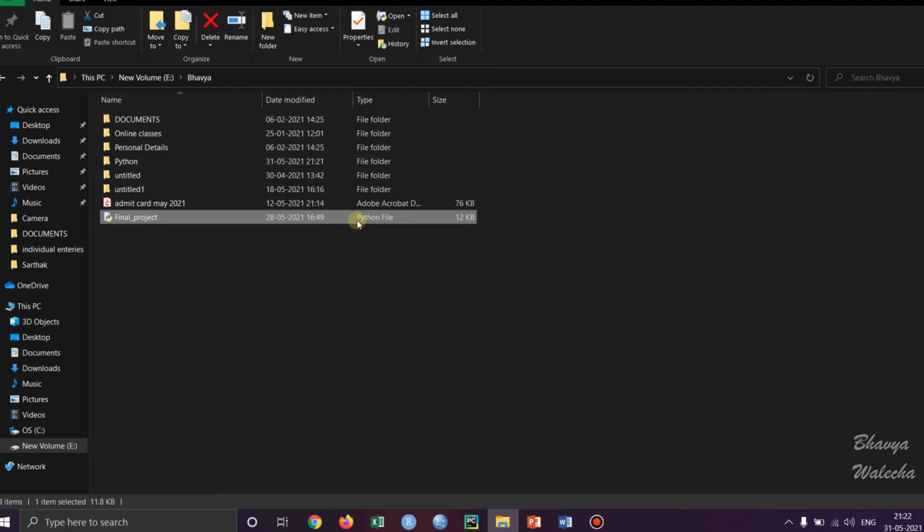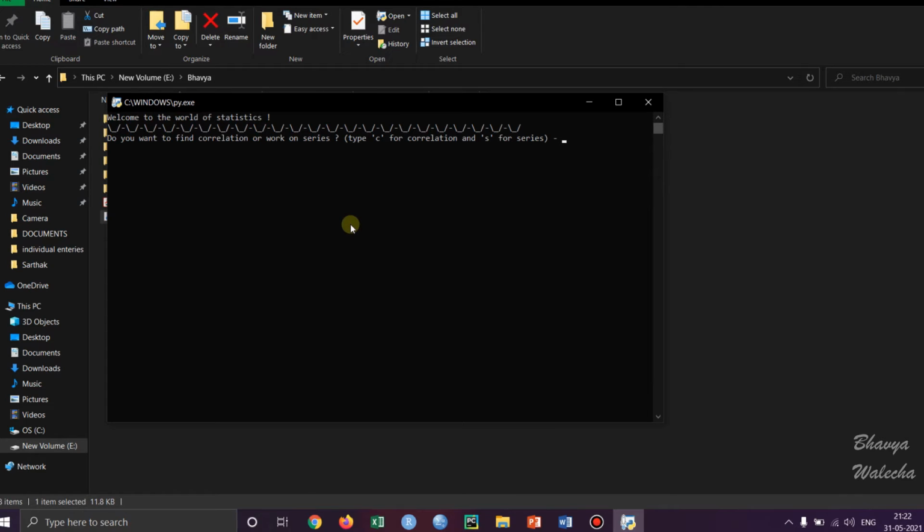Let's now try this one again. Let's now work on series, and it's asking about individual series or discrete series. I'm going to go with individual series, so I'm just writing I. And it's asking us for the random numbers that you want to write. It should be written by the computer or you want to write it manually. So I'm going to go with computer here.